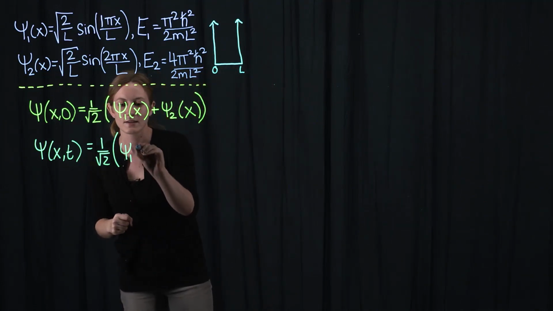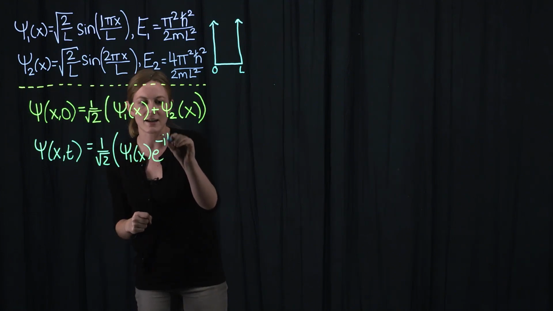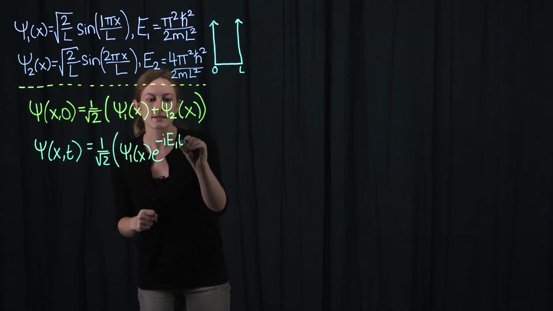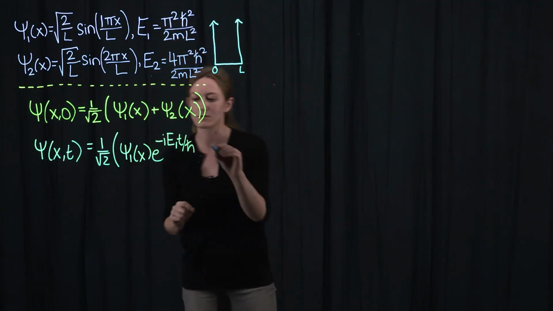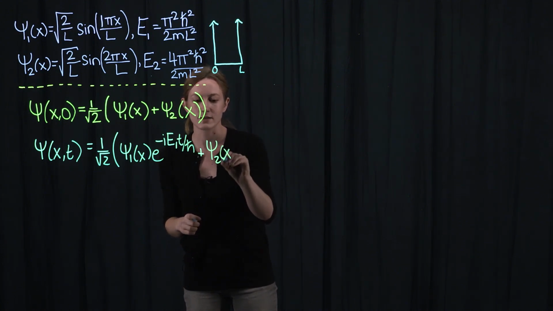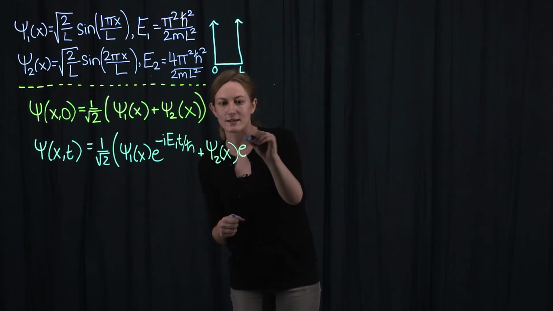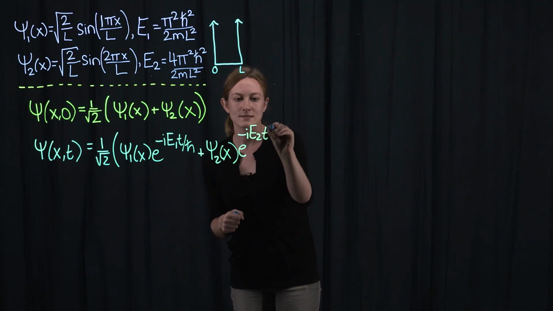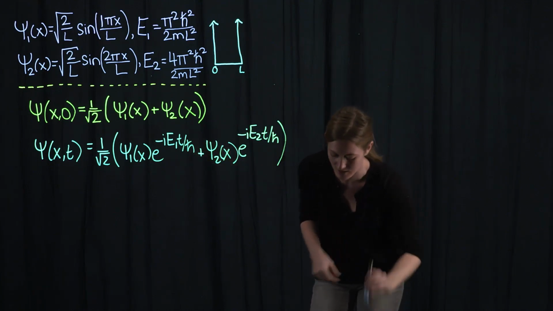So here, psi1 of x gains a factor of e to the minus i E1 t over h bar, where E1 is the ground state energy of the well. And psi2, the spatial wave function psi2 of x of the first excited state, gains a factor of e to the minus i E2 t over h bar. And this answers part A. This is the time evolution of their superposition.